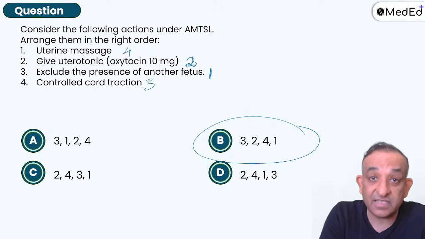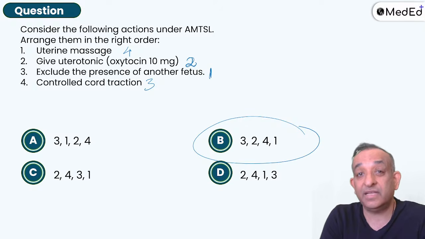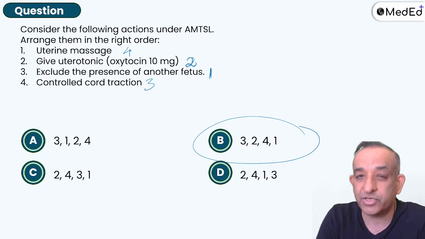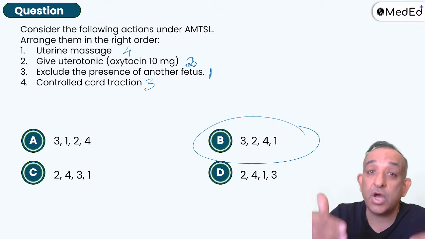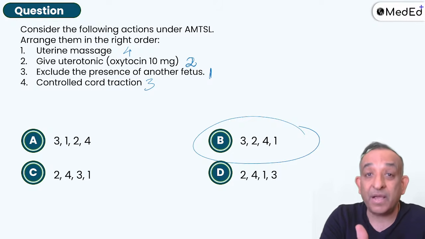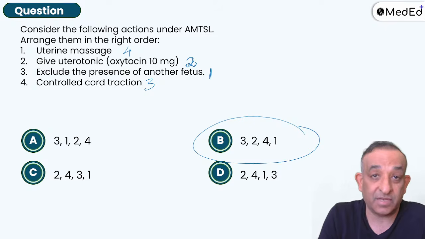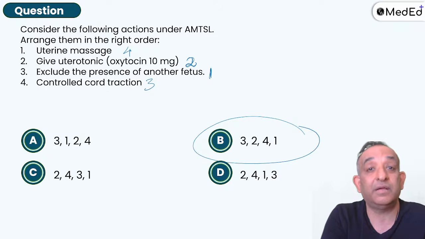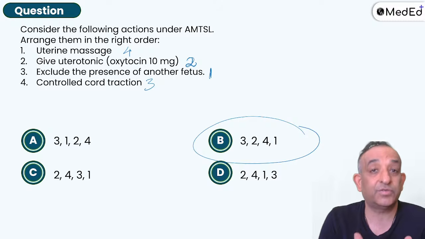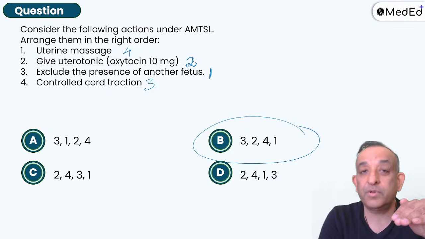The question which we are discussing is an INICET question. Again, this question came, I think it was the November 2024 question. Again, they asked which of the following is not done, and the choices were oxytocin, controlled cord traction, bimanual massage, or uterine massage. So you had to answer bimanual massage. INICET people are always asking you about uterine massage, so please do uterine massage. Please don't do bimanual compression of the uterus, okay, because it's painful.